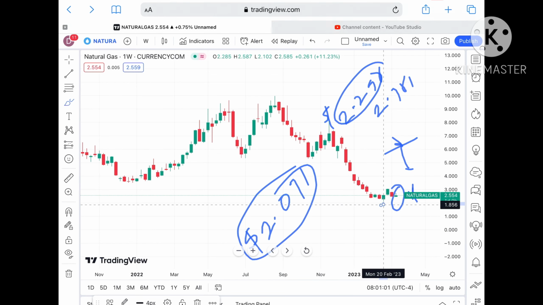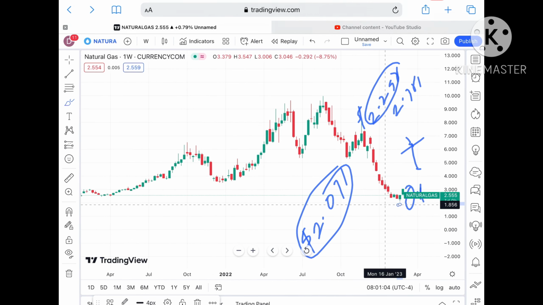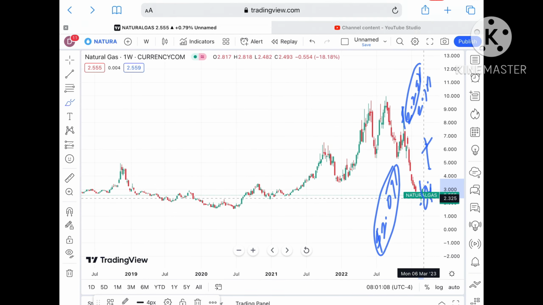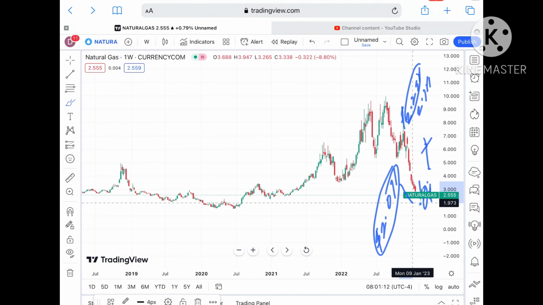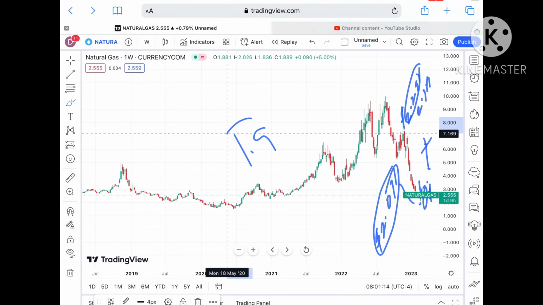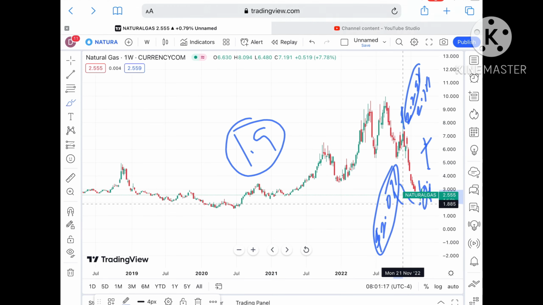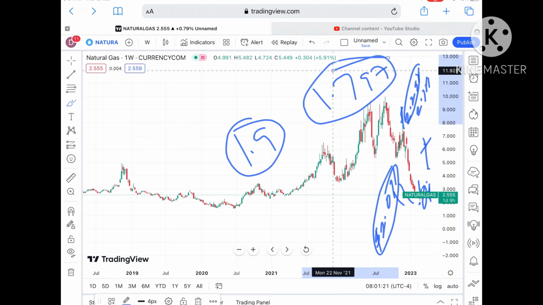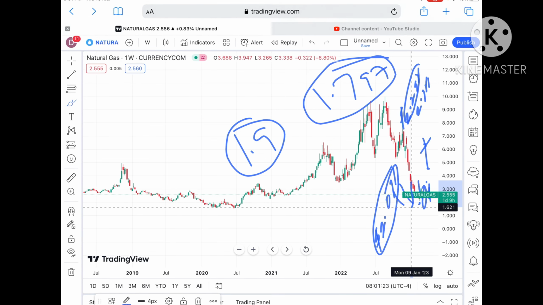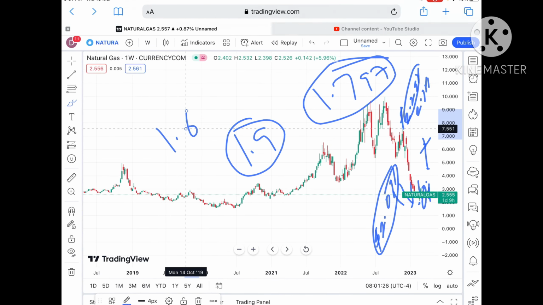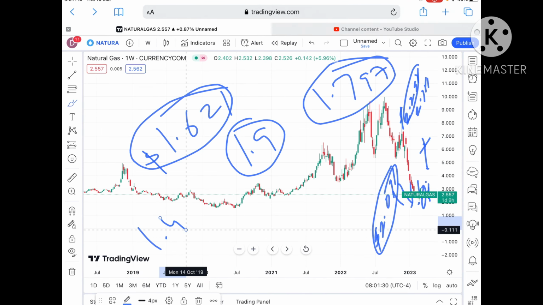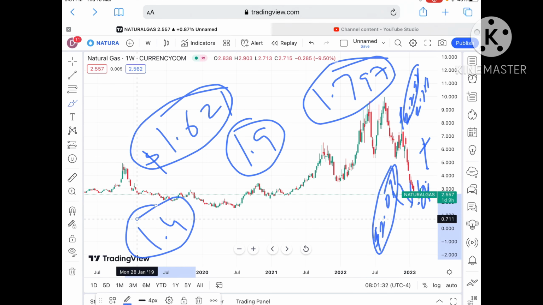Okay, and if you look at this particular level of $2.091, this is the level where we have seen that it can move further low, and a probability of going further down is there, because this is the level. Once it moves below a level of around $2, then we can see a level of $1.9, and from there we can see it can go further down towards a level of $1.797. Okay, and if the price falls below that particular level, then we can see a level of $1.621, and if that level goes further down, then chances of touching $1.4 are there. So you have to keep this in mind.